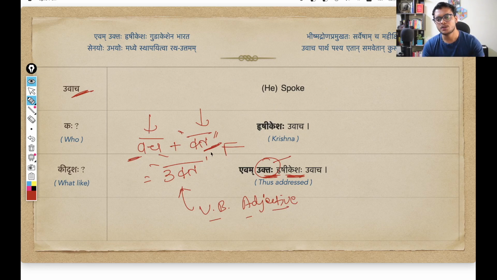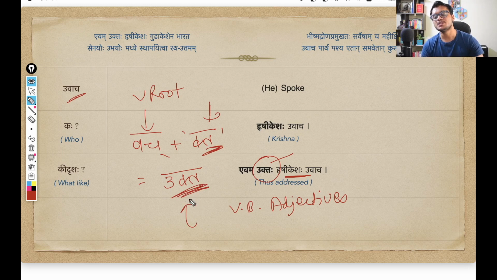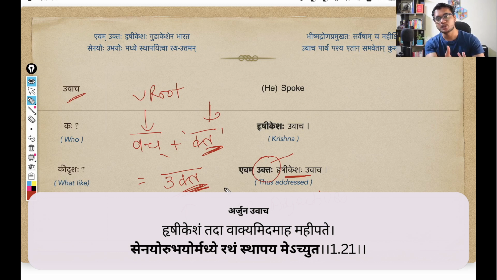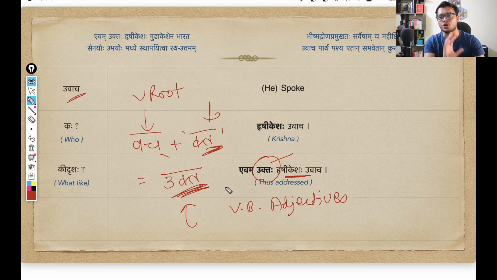So we take a verb root, we take a suffix, we combine them, and we form a different word, ukta. Ukta simply means someone who is spoken to or someone who was addressed before. And if you remember the previous shlokas, I don't exactly remember the number of the shloka, but two or three shlokas back, we saw Arjuna speak to Shri Krishna: O Krishna, kindly park my chariot in the middle of both the armies so that I can observe all the warriors. That was his request. So that is the context we are carrying here. Krishna was already addressed before by Arjuna. So that is the meaning of ukta here.